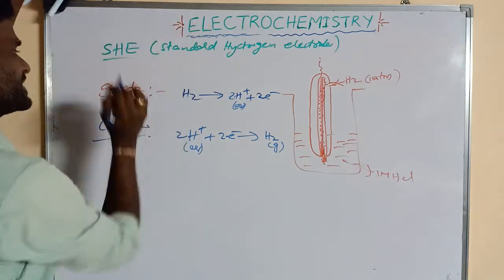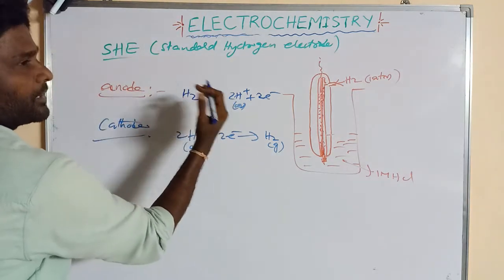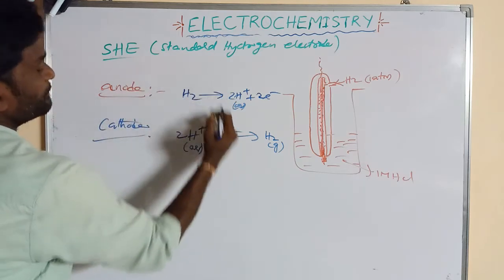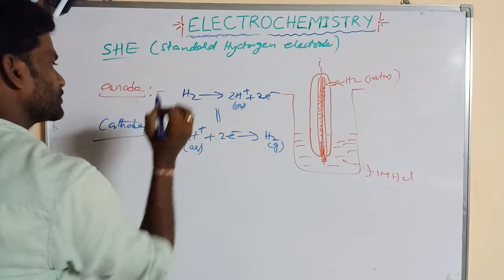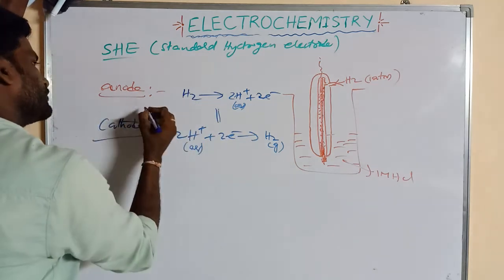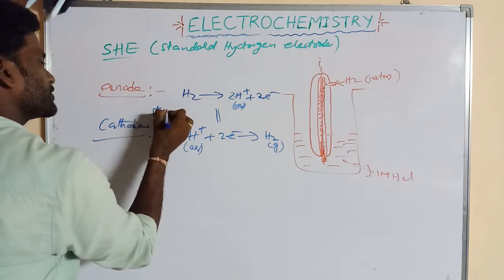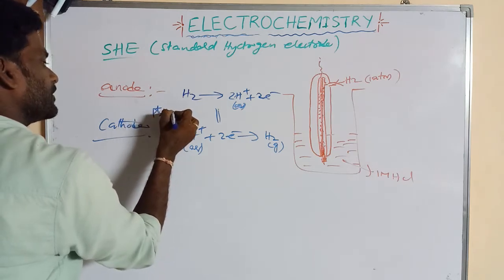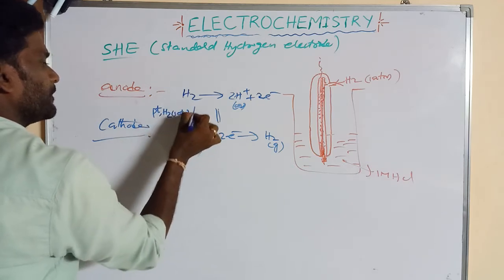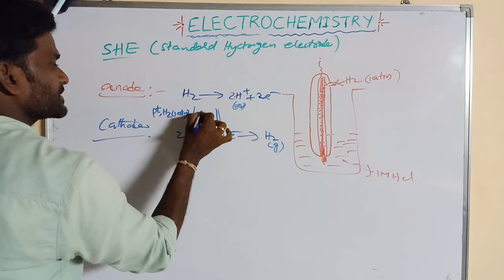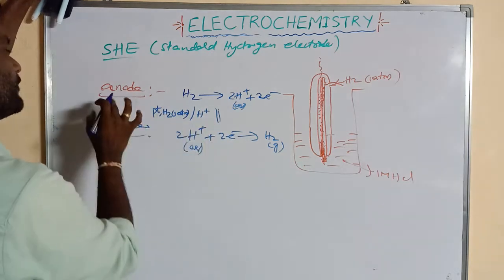Now if it acts as an anode, how is it represented? The anode is written on the left side of the salt bridge, right? So first of all we write the electrode: platinum, H2 at 1 atmosphere, then its ion, H plus. So this is the representation of the anode.